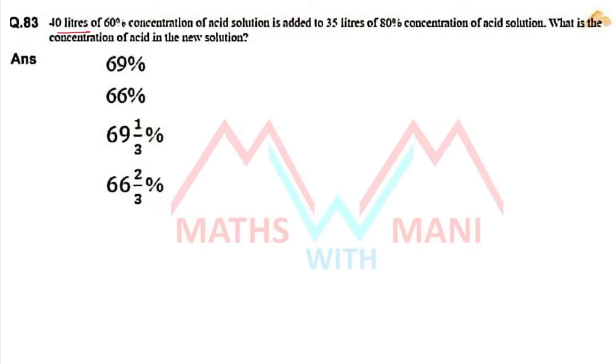40 liters of 60% concentration of acid solution is added to 35 liters of 80% concentration of acid solution. What is the concentration of acid in the new solution? Here you can use which method? Alligation method, mixtures and alligation.